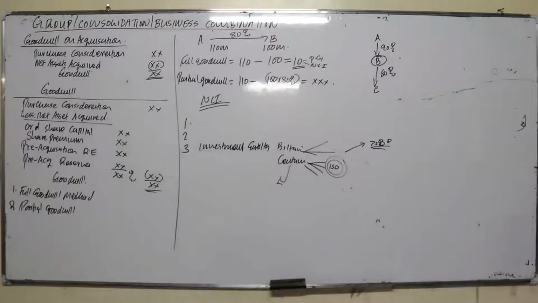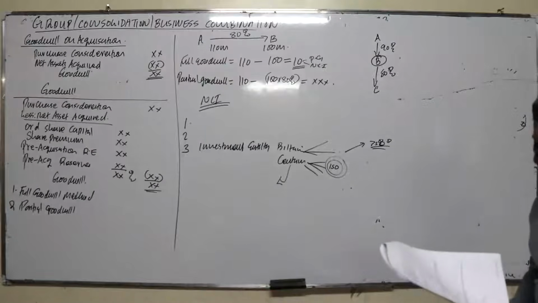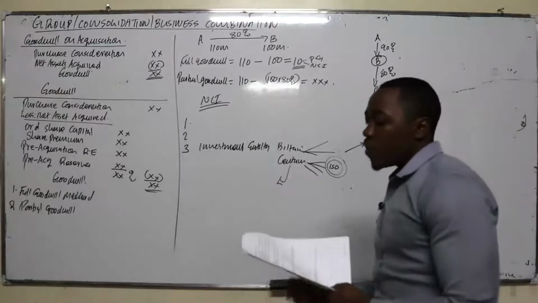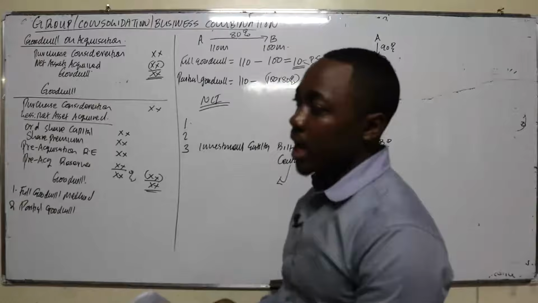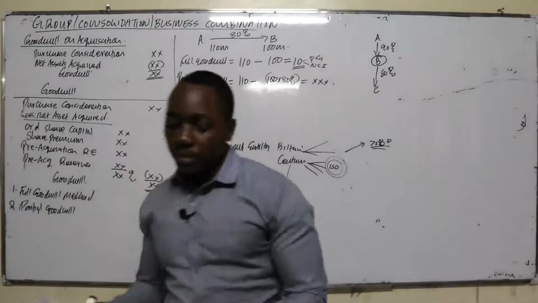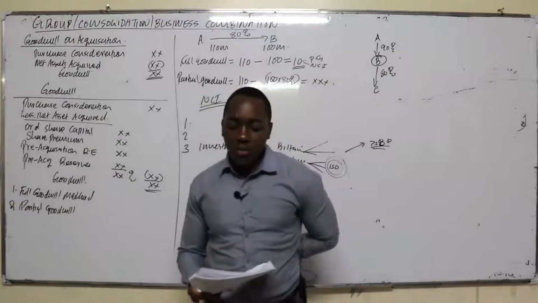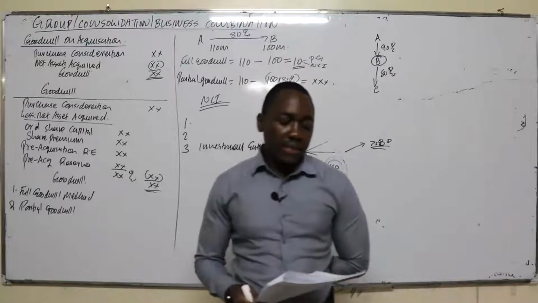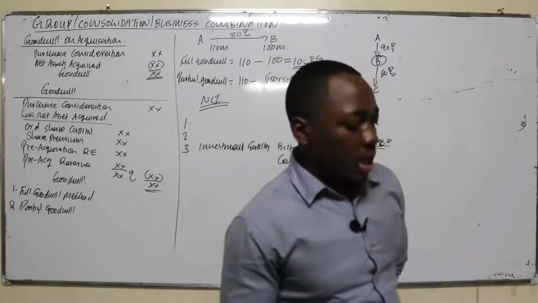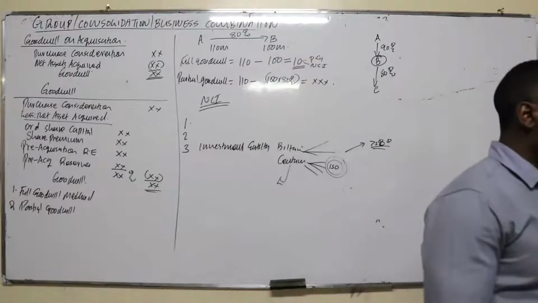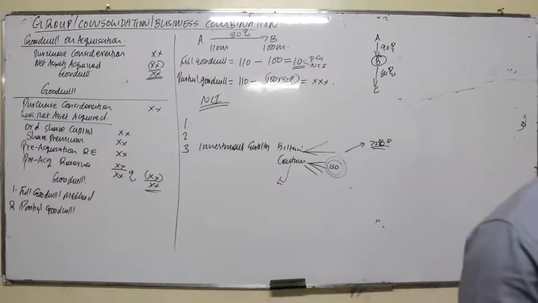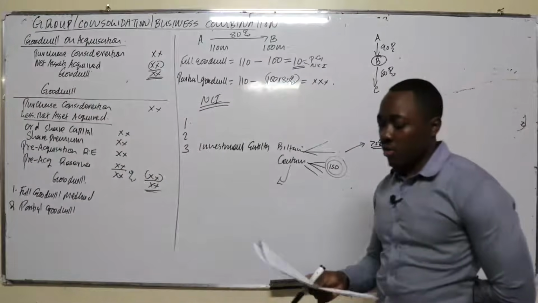So we're looking at the exemption from preparing consolidated financial statements. Number one is where the parent itself is a wholly owned subsidiary or partially owned subsidiary of another entity, of which the other entity prepares the group account. Number two, if its debt or equity instrument is not traded in the local or foreign public market. And then number three, if it's an investment entity such as Britam, Seton, and Centum. Then number four, number five, they are not that major.